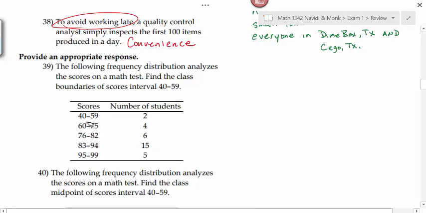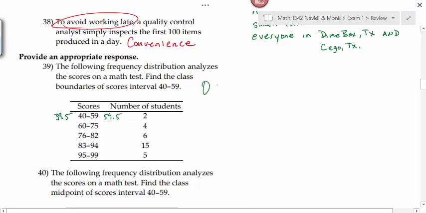The class boundary is just the number that's halfway in between consecutive lower class limits and upper class limits. So here, from 40 to 59, the gap between the upper class limit and the next lower class limit is 1. So I would take half of that. So that would be 40 minus a half, which is 39.5. And then 59 plus a half is 59.5.